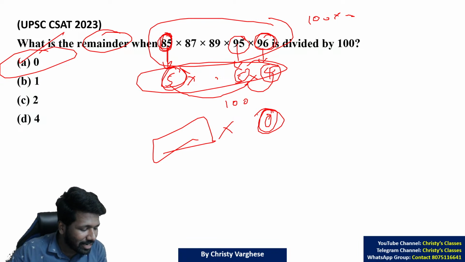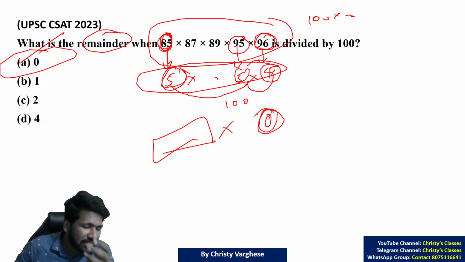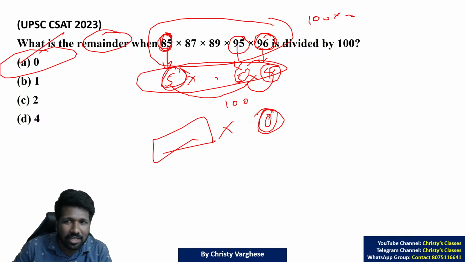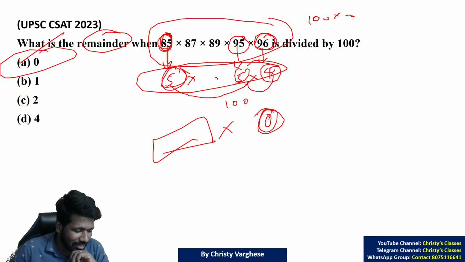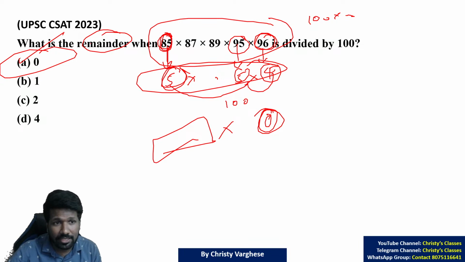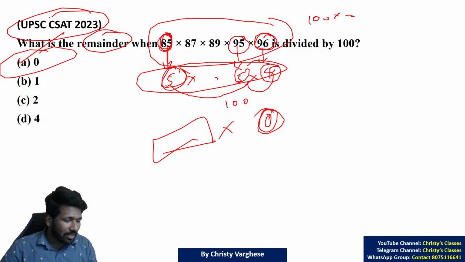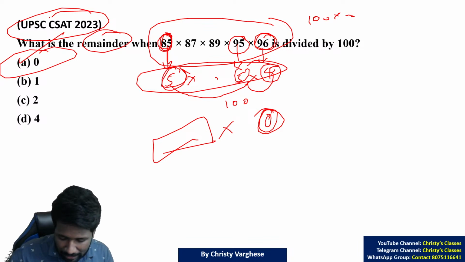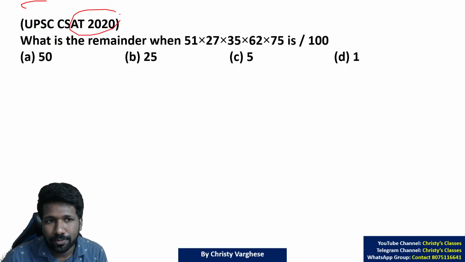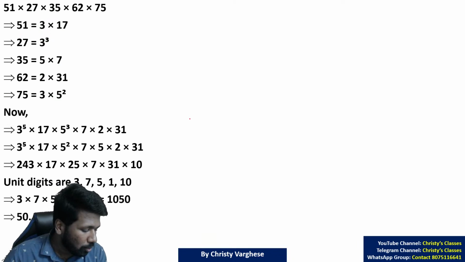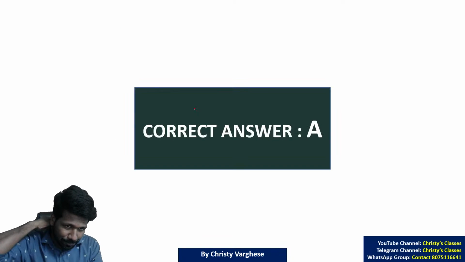That way you understand, if you are not getting the idea. Some of you are asking why not take 87 and 89? Because 87 and 89 are not what we need to solve the answer faster. Again, the priority is to solve the question faster. For some questions it is a prerequisite, for some it is not necessary. This was a recent CSAT question asked in 2023. That is why I am explaining this in detail. Hope it is clear. Please respond. The same idea was asked in 2020 also. Try this as homework. You can do this in different ways. I told the easiest way now.